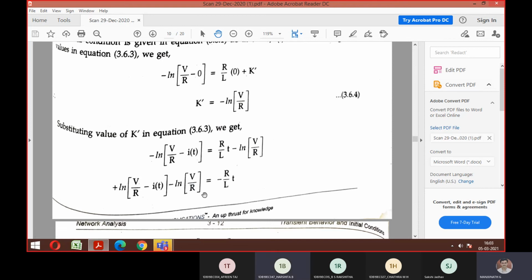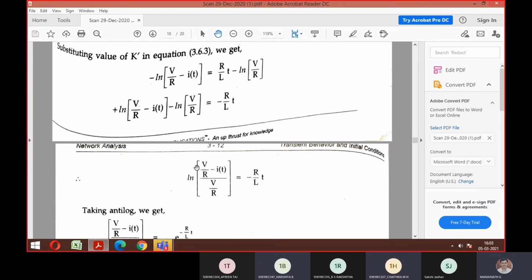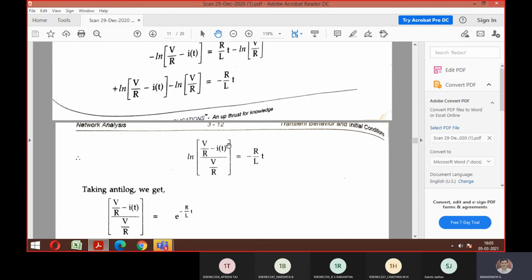So now what is the log A minus log B formula? Log A minus log B is log A by B. See, remember the formulas: log A plus log B and log A minus log B. So if it is log A minus log B, it is log of A by B. Correct? So here, this is what I'm going to get. So the ultimate thing is what? I should get only I of t.